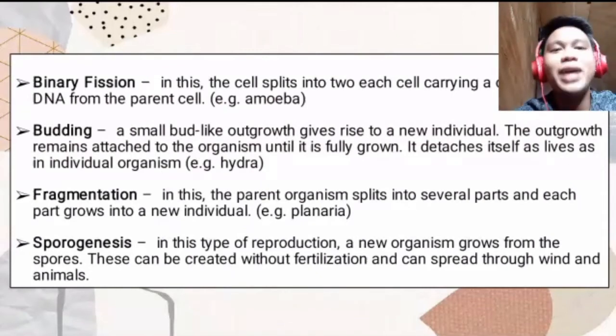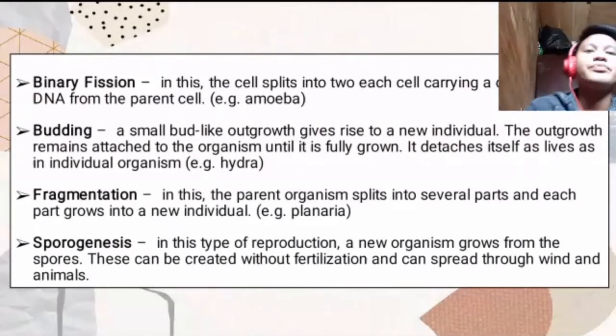So we also have budding. This is a small bud-like outgrowth. It gives rise to a new individual. The outgrowth remains attached to the organism until it is fully grown. It detaches itself and lives as an individual organism. So it gives rise to a new individual.